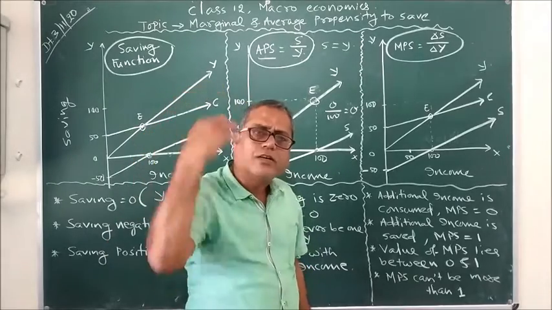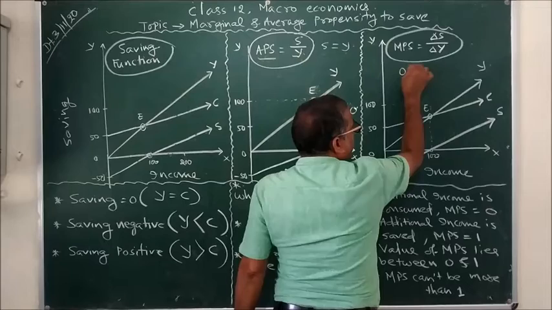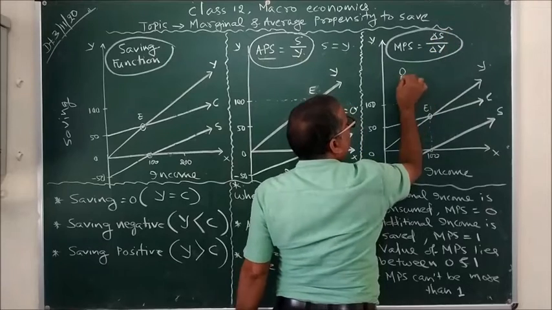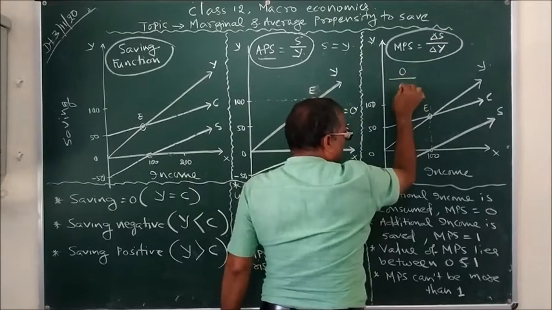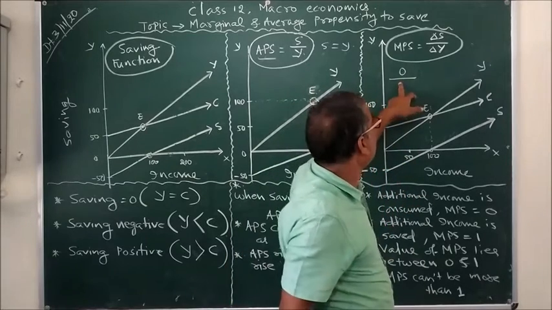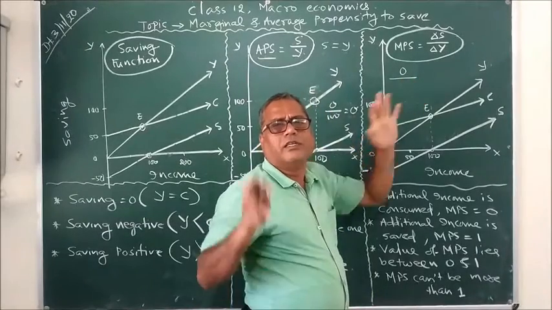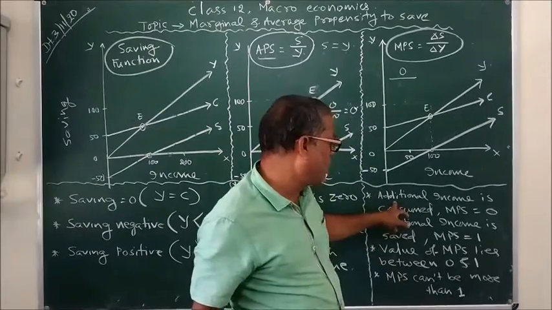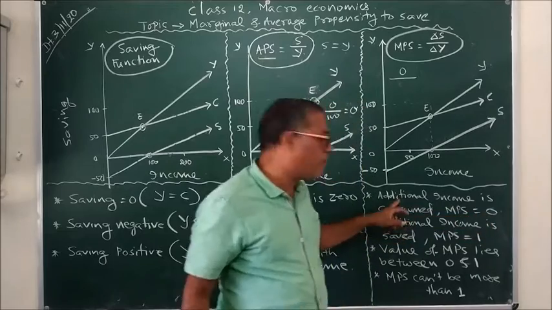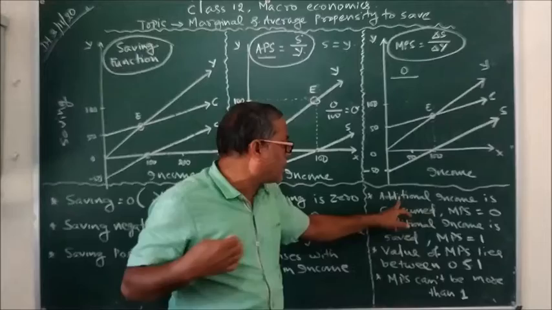All additional income is consumed means saving is 0, so delta S, change in saving, is 0, upon delta Y, any positive number. 0 divided by any positive number always results in 0. That's why to conclude, MPS is 0 when the entire additional income is consumed.